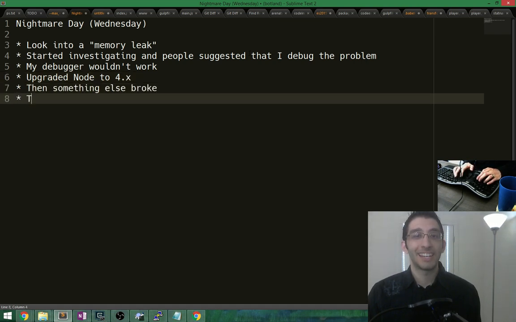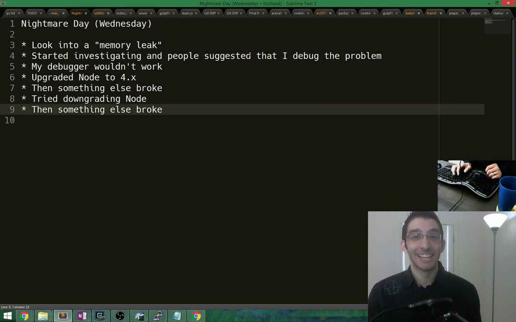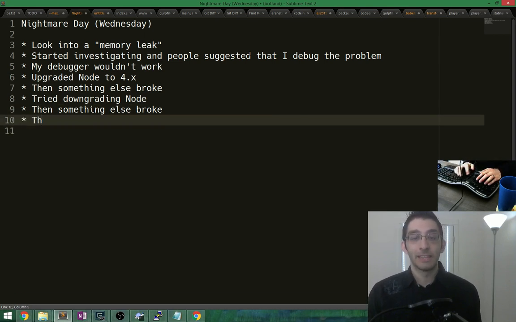So then I tried downgrading Node, and then something else broke again that had nothing to do with this. I couldn't just revert code at this point. My environment was totally screwed up. Then after, I don't know, 4 hours, all of that was fixed.